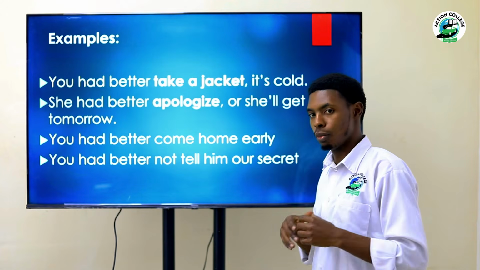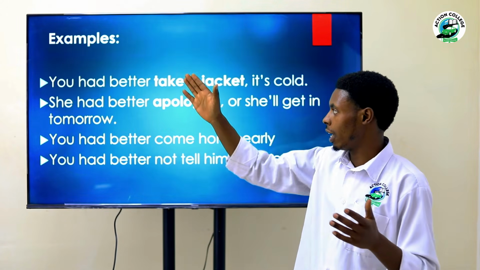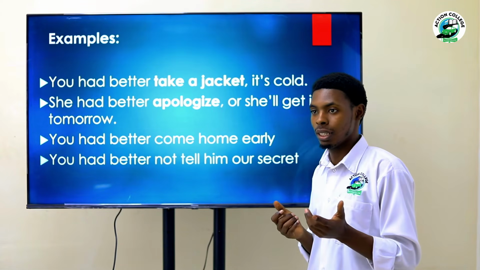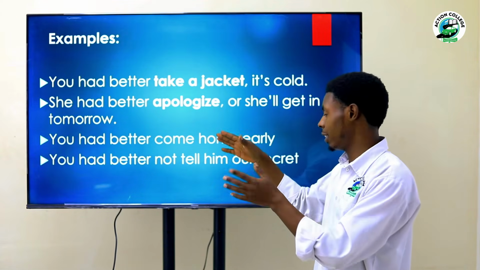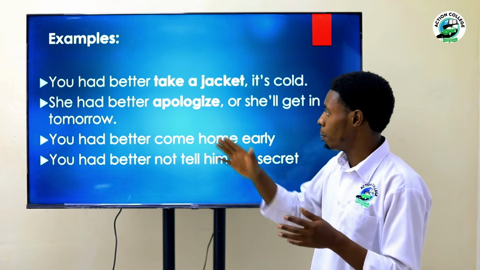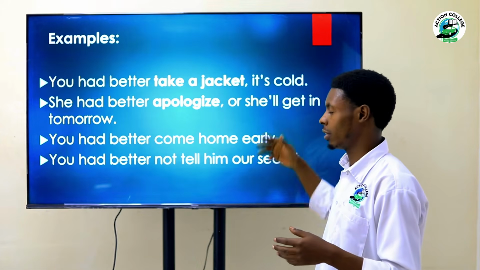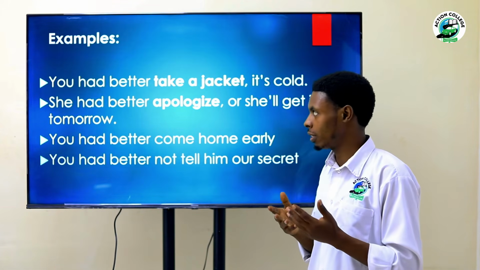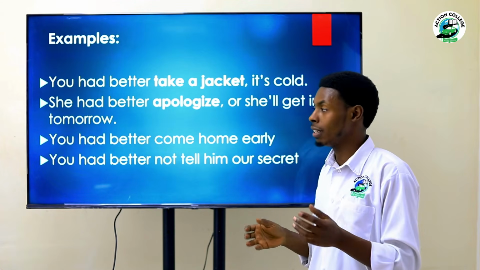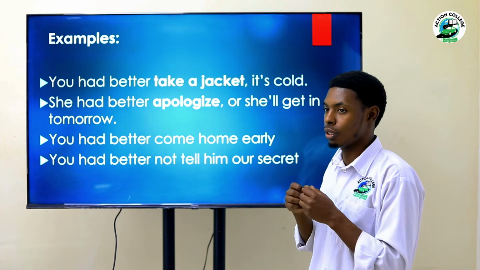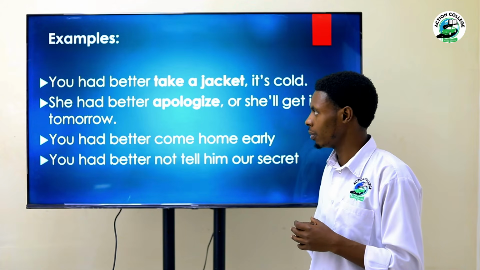But on the other side, most people like using you better, which is informal, but it still means the same thing. Like you say, you better take a jacket, it's cold. It's not incorrect, it's correct, but it's not formal, it's informal. You get?